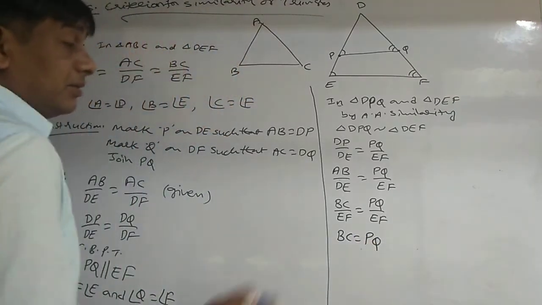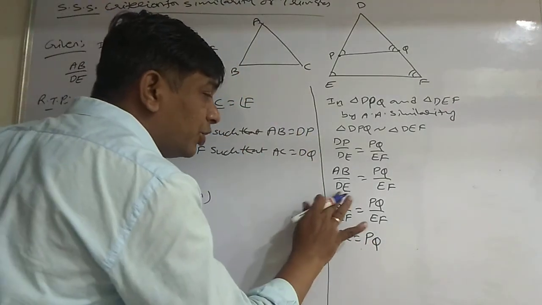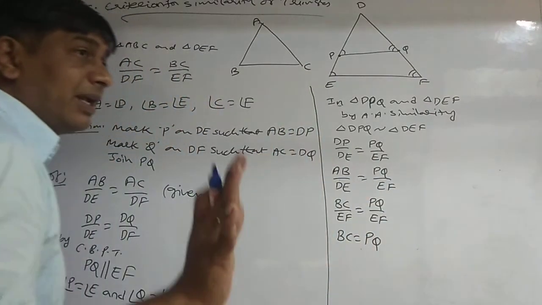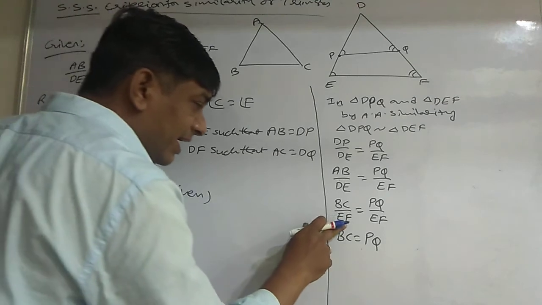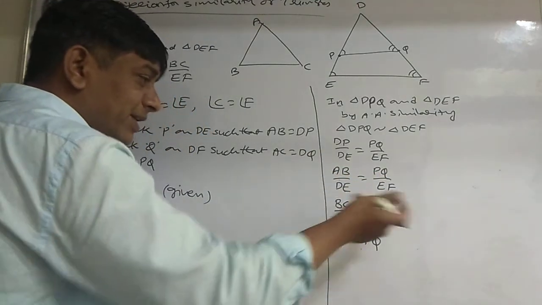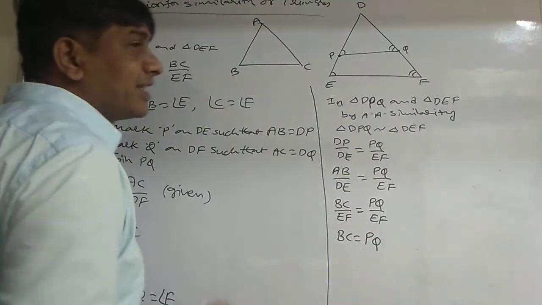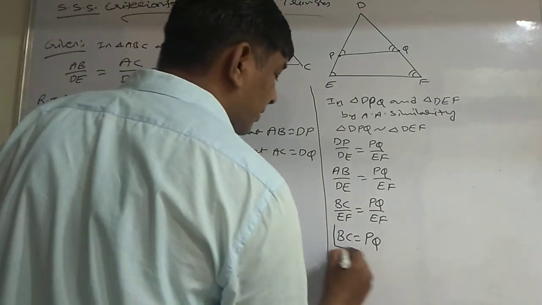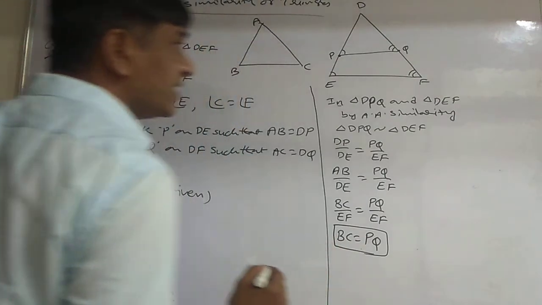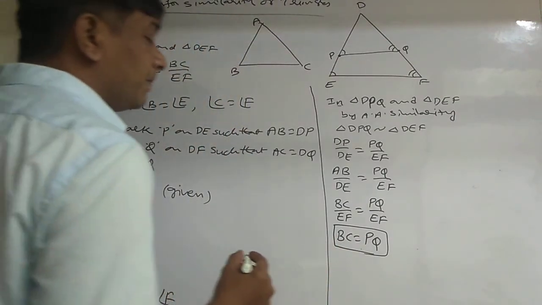Okay. In ratios, numerator and denominator may not be equal. Keep that in mind. Because here denominators are the same, by cross multiplication I get the EF cancellation. BC is equal to PQ, I got.